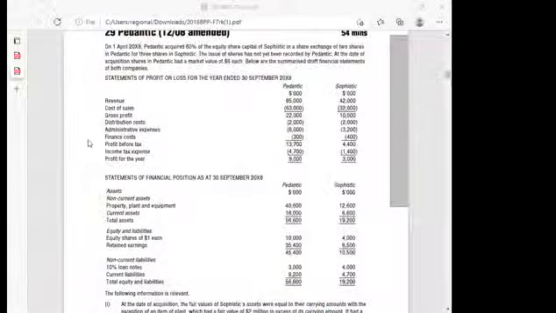Yes. Ladies and gentlemen, so let's come here. We are told here that on 1st of April 20x8, Pedantic acquired 60% of the equity share capital of Sophistic in a share exchange of 2 shares in Pedantic for 3 shares in Sophistic.